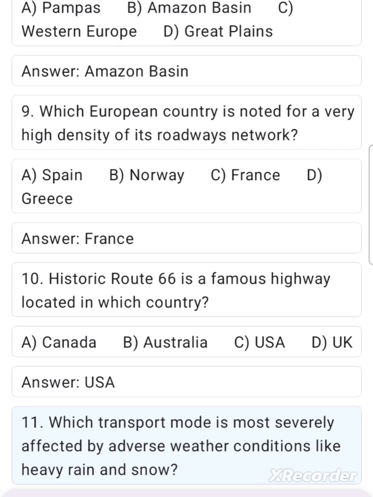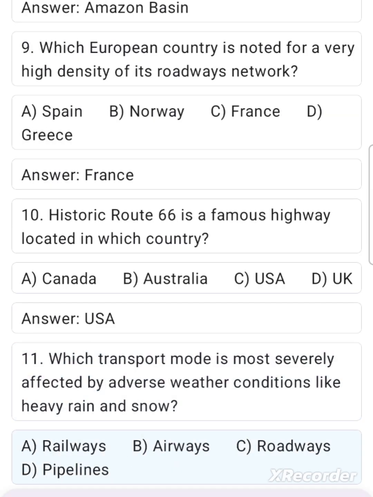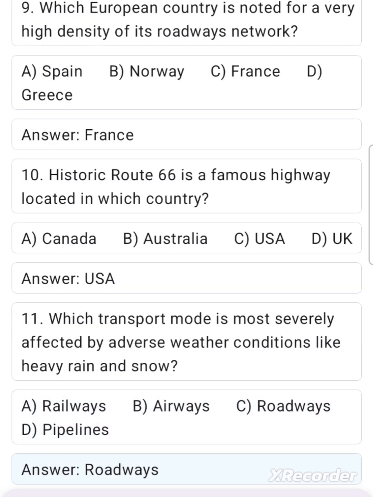11. Which transport mode is most severely affected by adverse weather conditions like heavy rain and snow? A. Railways. B. Airways. C. Roadways. D. Pipelines. Answer. Roadways.